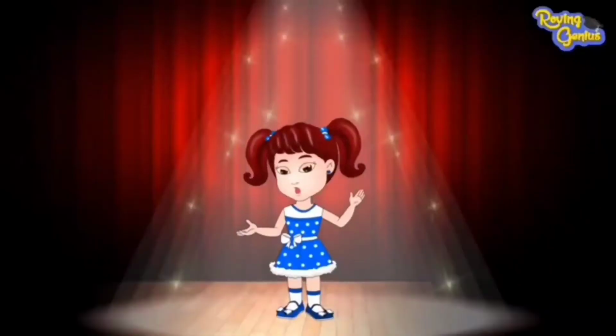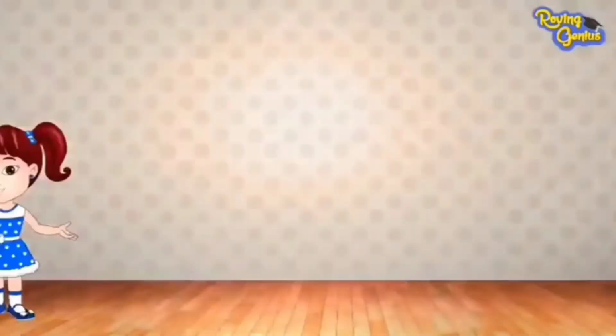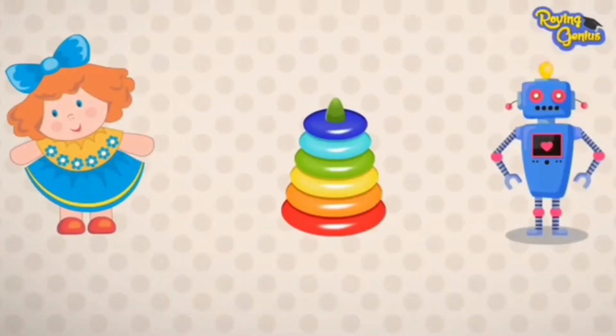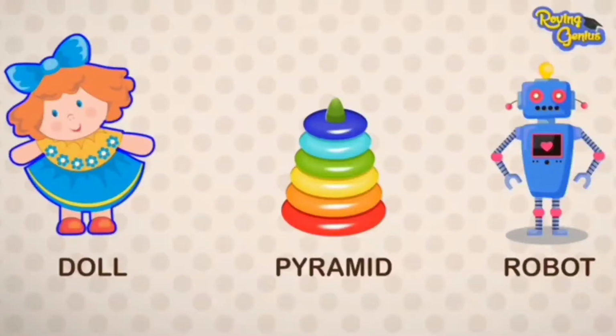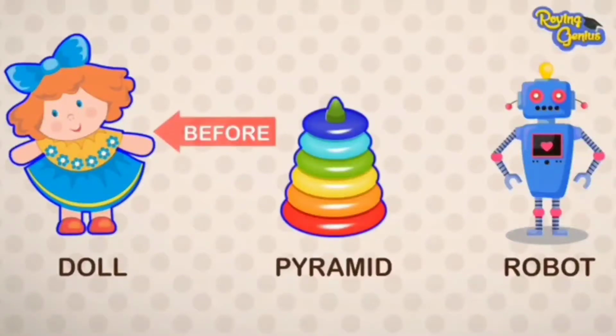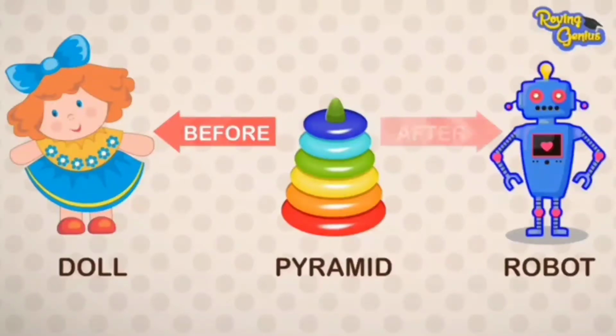Let's watch the video. Hey friends, would you like to play with my toys? I have 3 toys, a doll, a pyramid and a robot. As we can see, the doll is placed before the pyramid and the robot is placed after the pyramid.